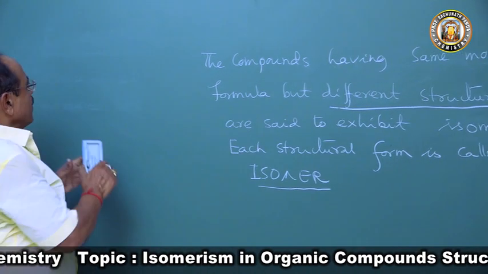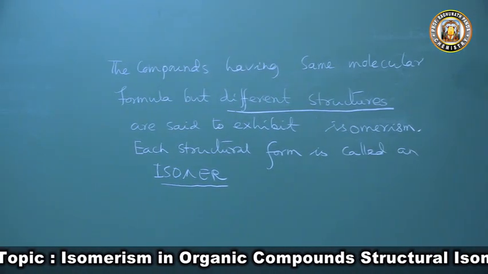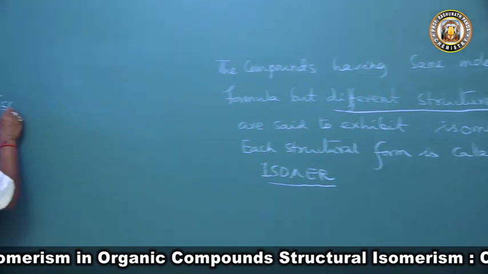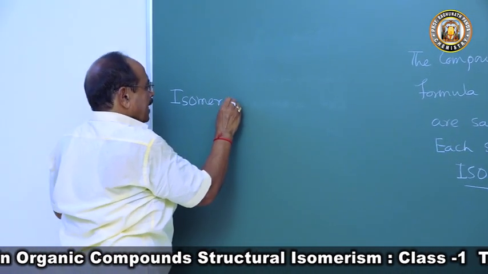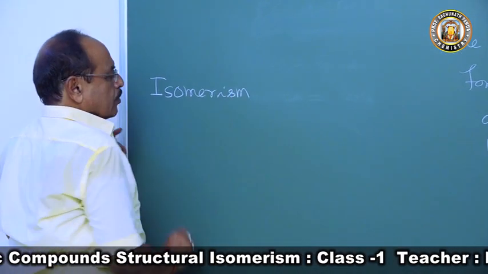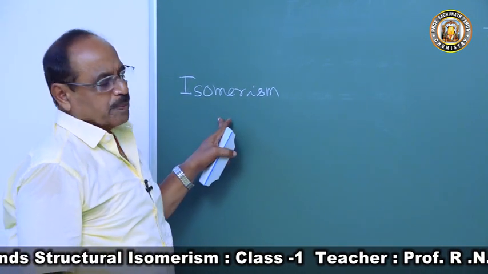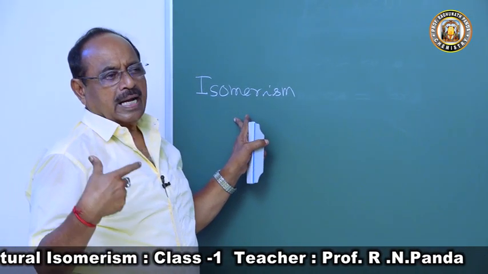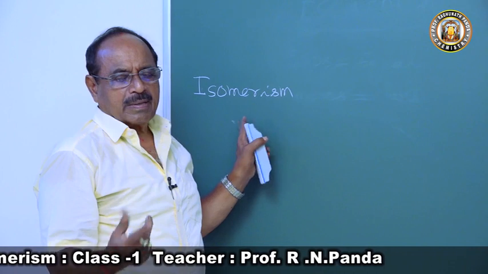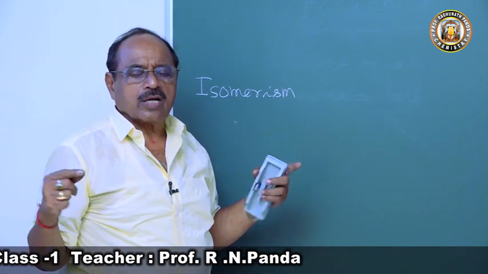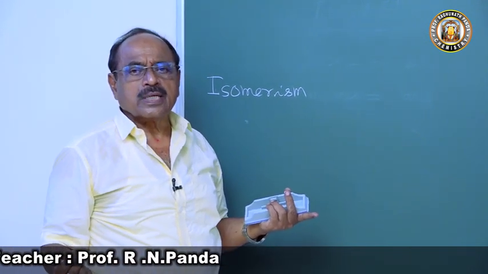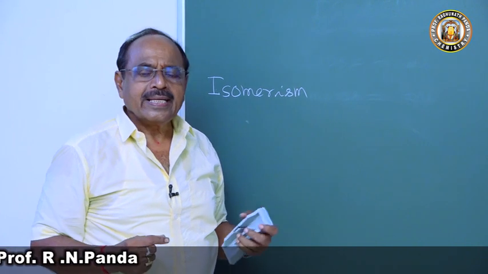Hence, this isomerism can be of two types. We can say the type with respect to space, or only due to arrangement. Why?